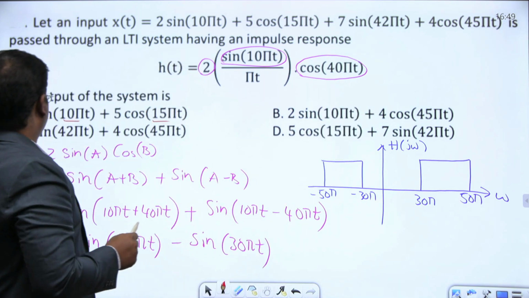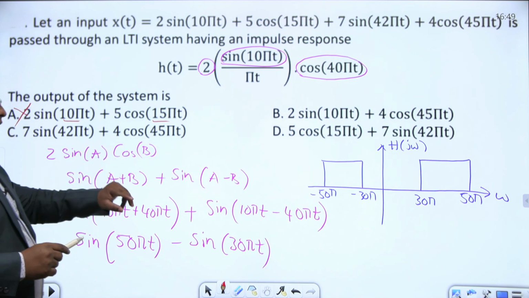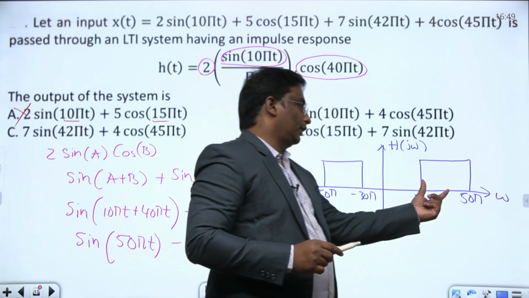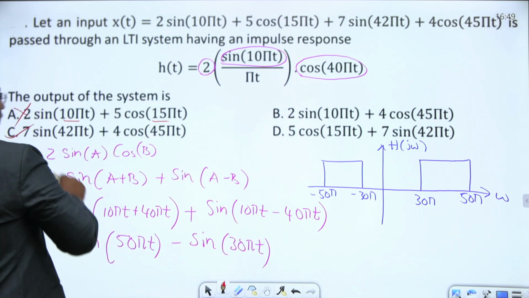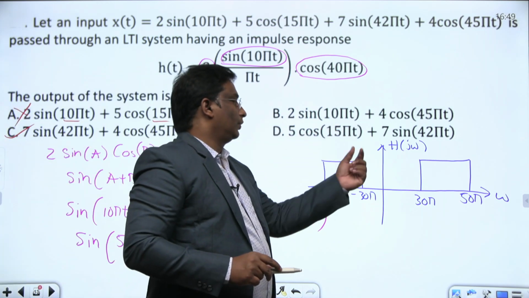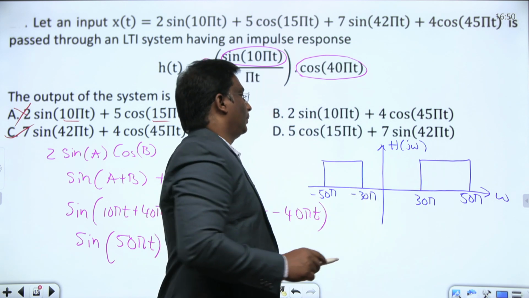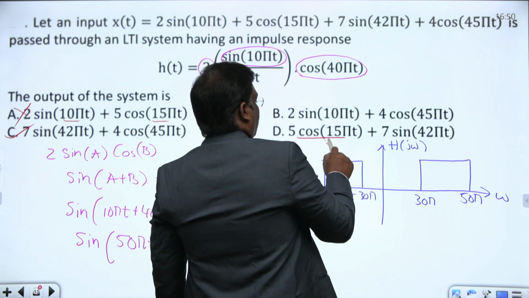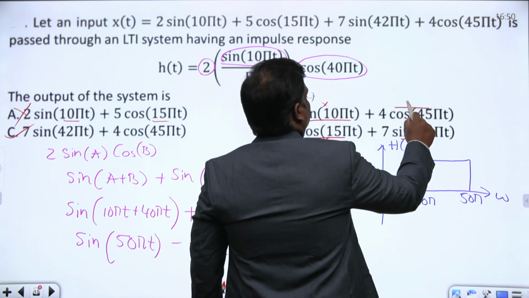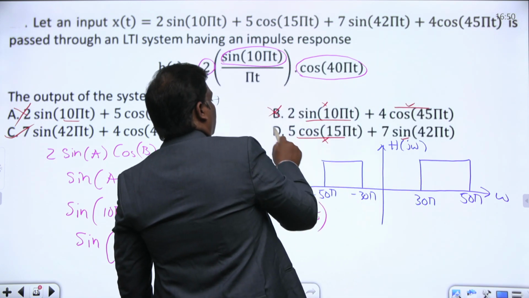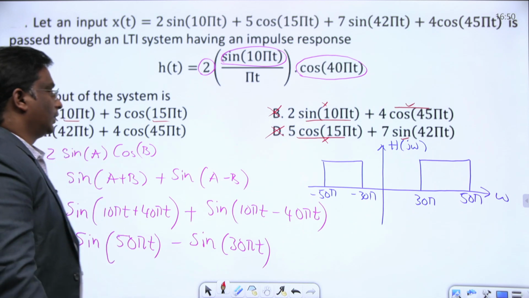Here 40 to 45, all are between this range, so it can pass. Here 15, 42: 15 cannot pass, only 42 can pass. This cannot pass, only this can pass. This cannot pass, only this can pass. As a whole, this is not the answer. The entire input is not passing.